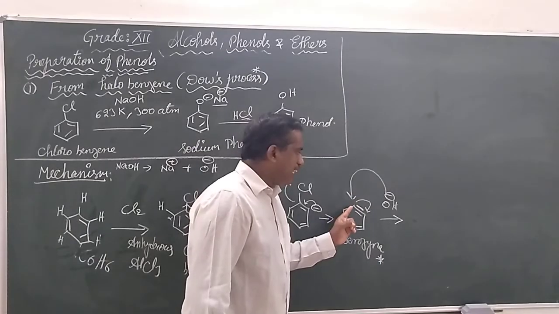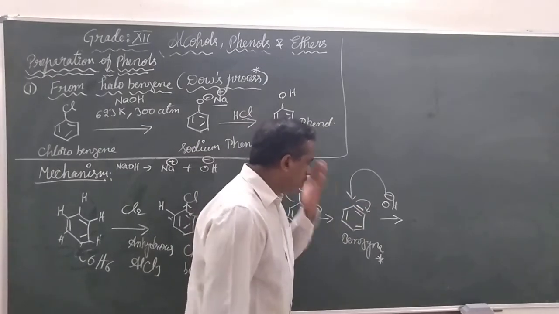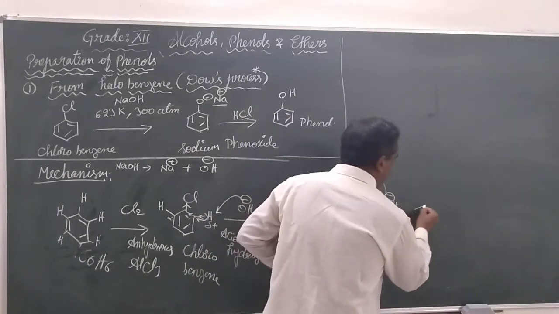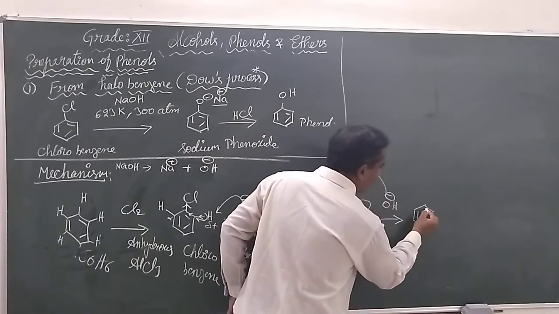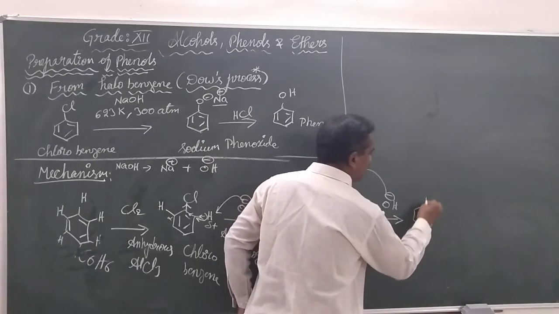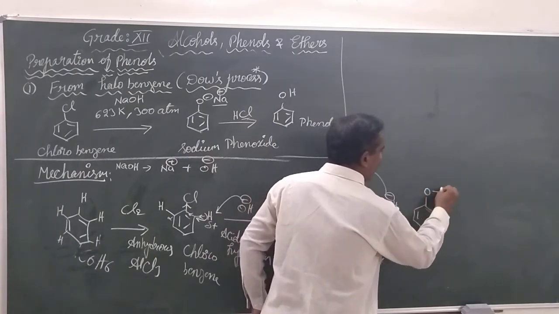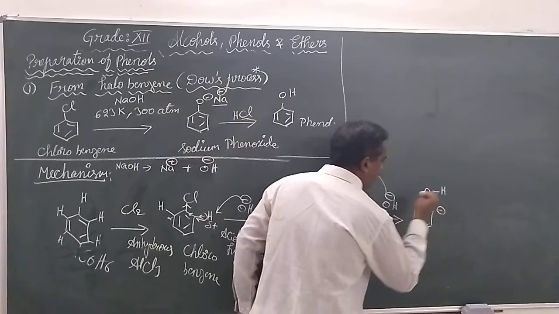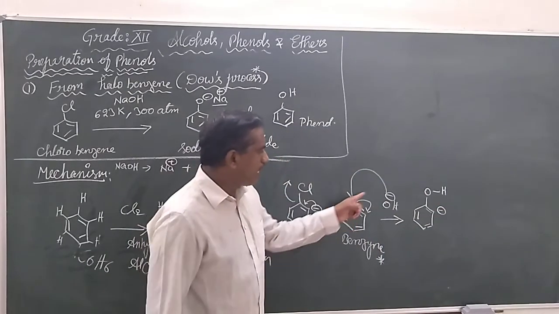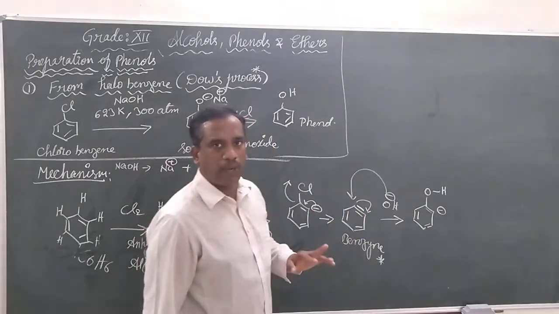Whenever it is added to a carbon, the pi bond migrates to another carbon. Please observe, only the pi bond that was newly formed was migrated onto the other carbon because the negative charge is taken back onto the carbon.